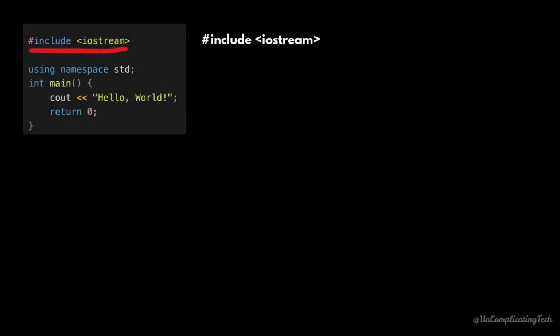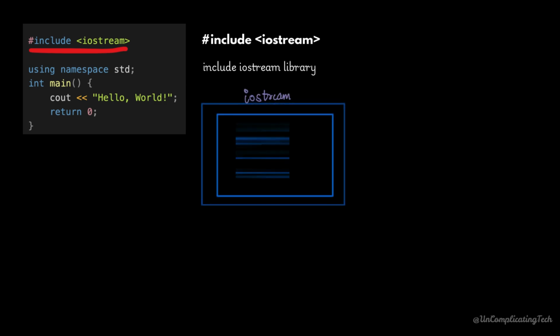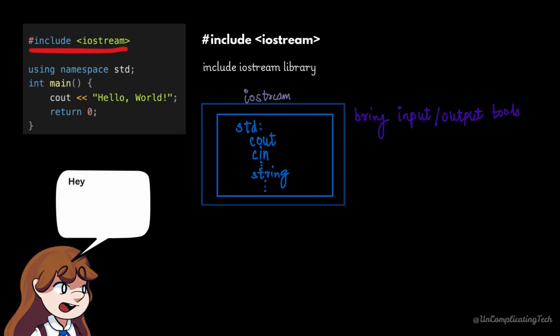The first line is #include <iostream>. This line tells the compiler to include the iostream library, which provides input and output tools like cout, cin. Without this line, you wouldn't be able to use cout, which prints output to the screen. Think of it like saying, "Hey C++, I'll need some tools for talking to the screen and keyboard."